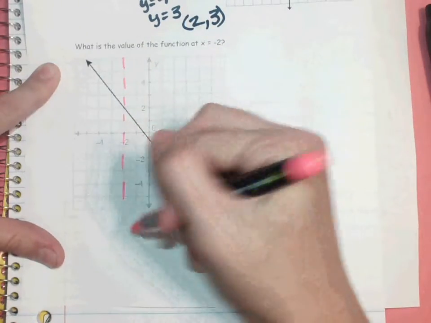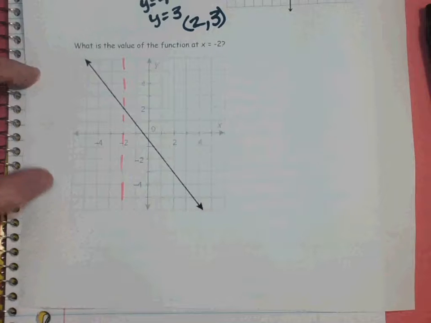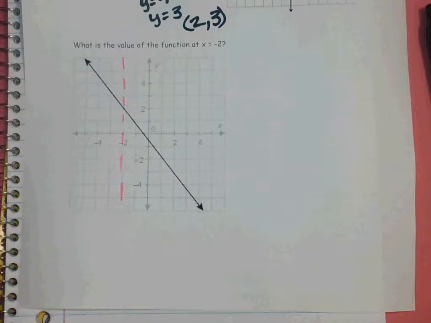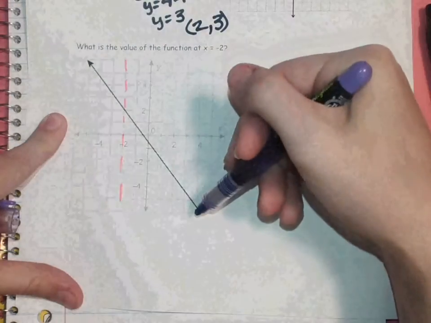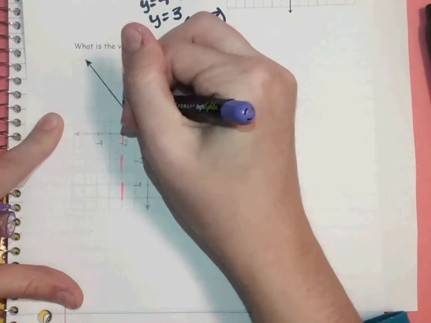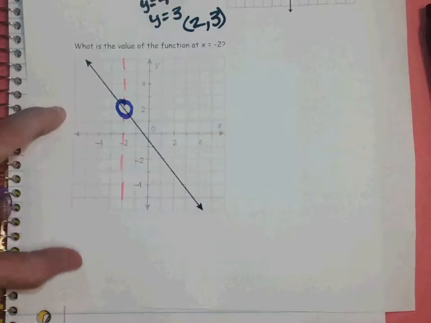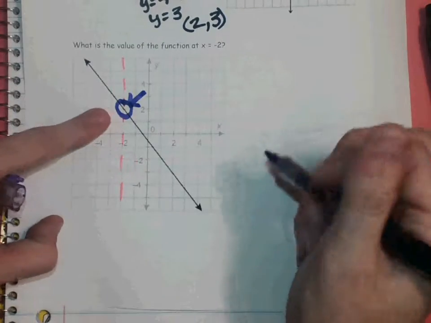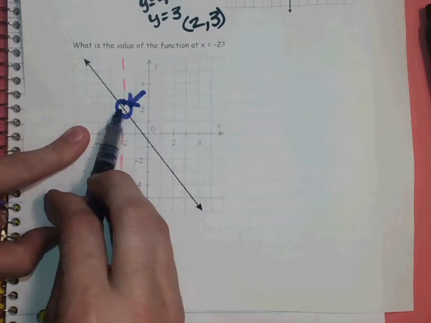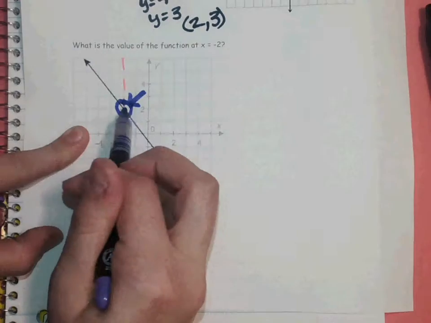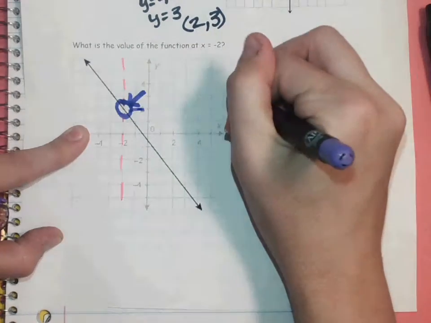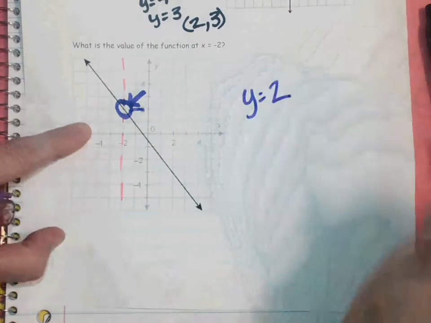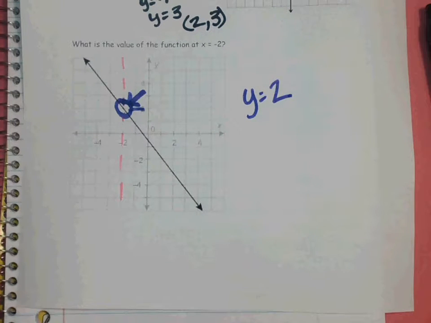This is where x is -2, and I need to see where this line is intersected by the graph. When x is -2, my y value is right here. My y value is this 2. So I would say the value of the function is 2 here.